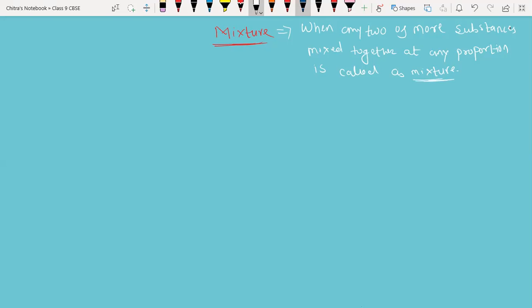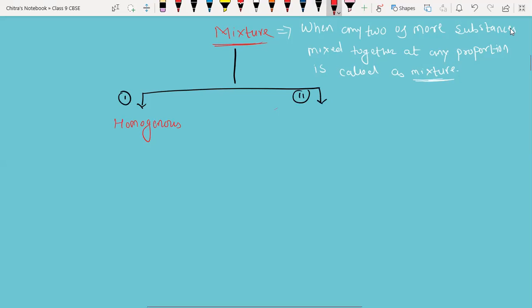We have divided mixtures into two parts. There are two types of mixture. One is called a homogeneous mixture, and another is called a heterogeneous mixture. First we are going to discuss the homogeneous mixture.